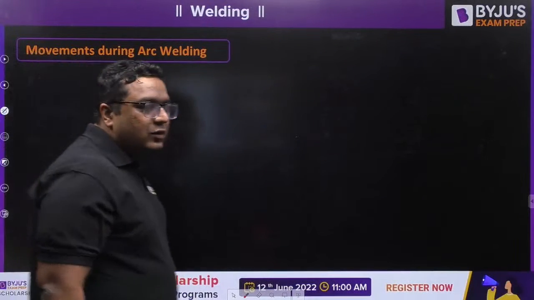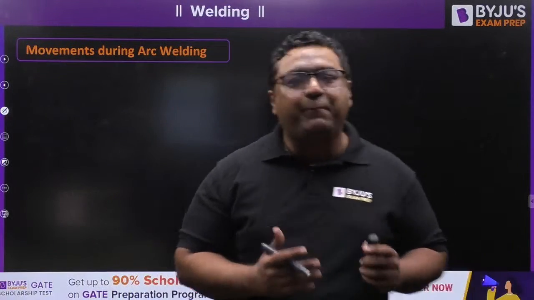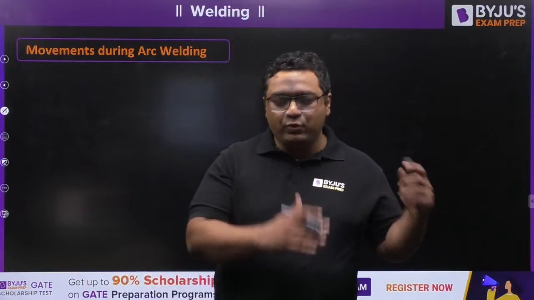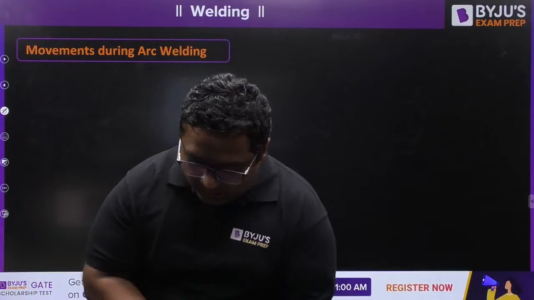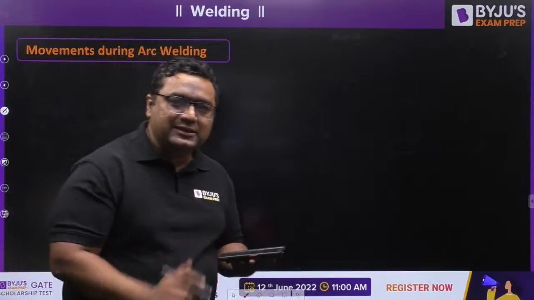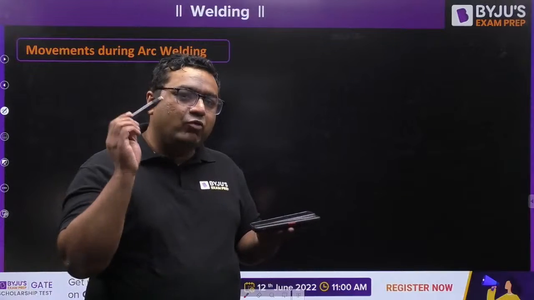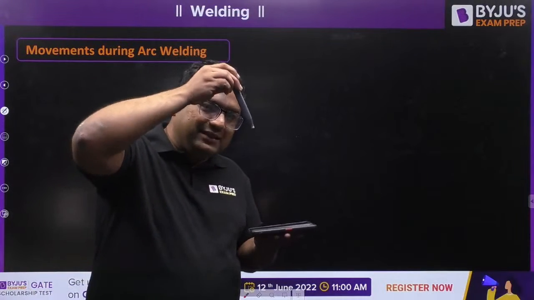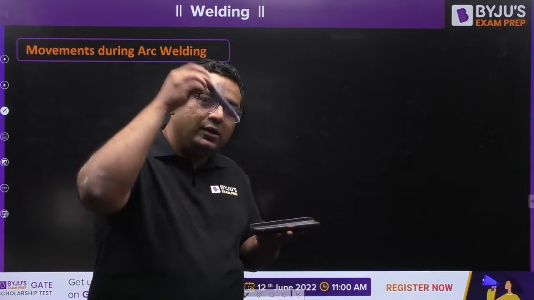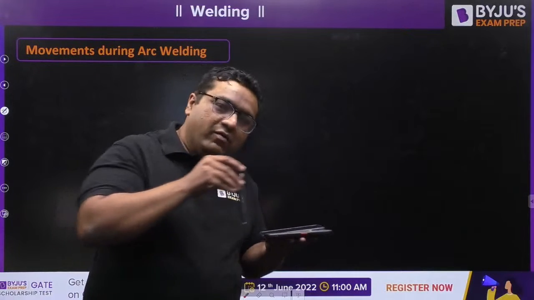Now, what are the movements which are happening in the welding process? You know that these are the workpieces, and this is the electrode. During welding, one movement is of the electrode towards the workpiece, the other is along the workpiece.